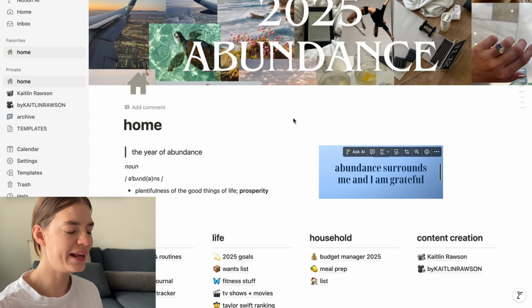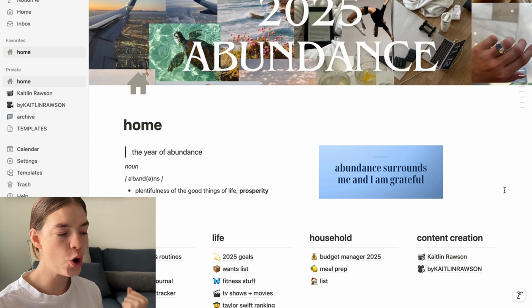And then while I'm doing that, I do my goal planning and setting for the year, my vision board, and all of those fun things as well. So we're going to talk about all of that today. I'm going to give you a tour of my Notion, and that's going to go over all these systems that I have set up in place, as well as some of my goals and planning specifically for 2025. So let's jump straight into it. I'm going to screen record and show you what the setup is looking like at the moment. We are ready. I've got the screen recording going, and we dive straight into my home page over here.